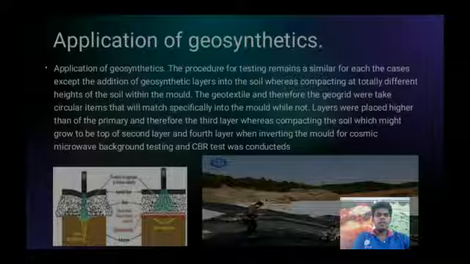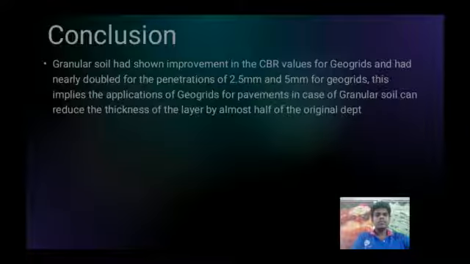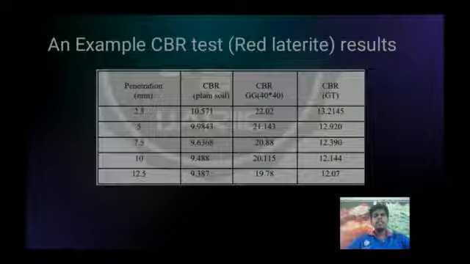Layers were placed higher than the first, and then the third layer while compacting the soil, which might grow to be a second layer and fourth layer. After inverting the mold, CBR testing was conducted. An example of CBR test is the later result.